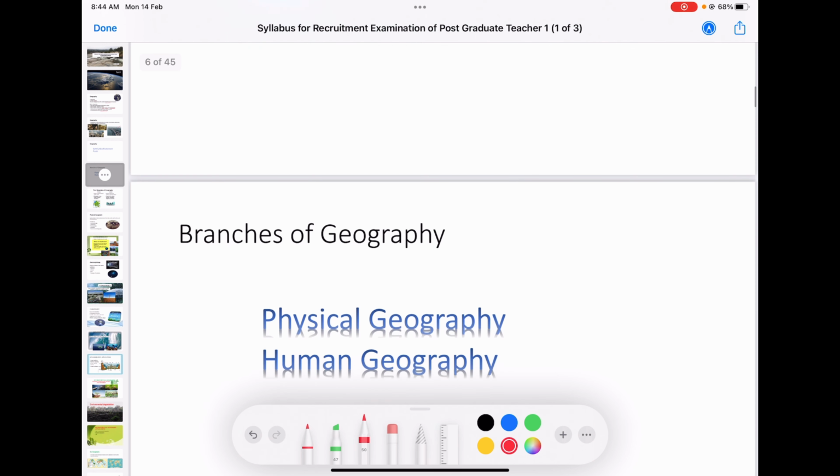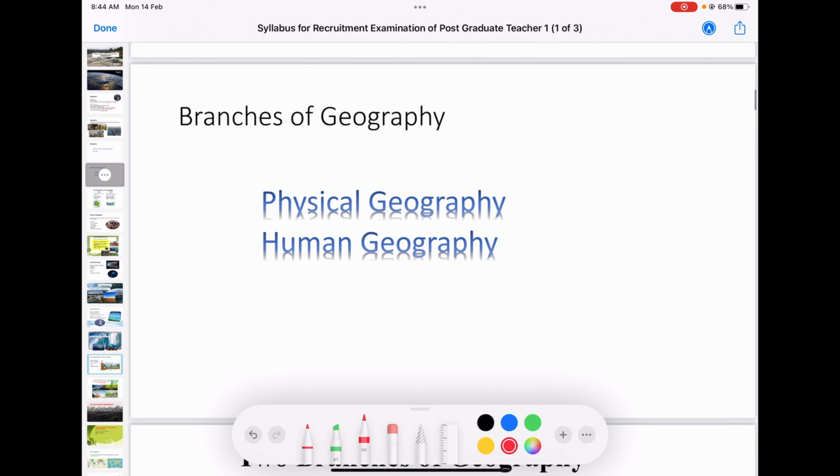So when you are asked the main branches of geography, we can say that there are two branches in geography, that is physical geography and human geography. Now इसका तो सब डिविजन्स है, सब ब्रांचेस है. तो पहले we are starting our geography from these two concepts: the environment or the earth surface, and the second one, people or the population.